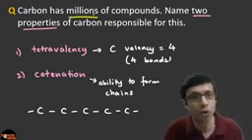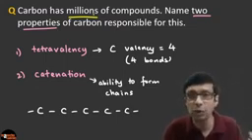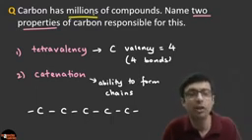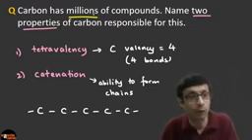Awesome. So these are the two most important properties. Very good. I think Fact Files has written isomerism also, but here we are looking for the two key properties, right, which are tetravalency and catenation. Yes, isomerism also, because with the same molecular formula it can form different structures. Okay, excellent.